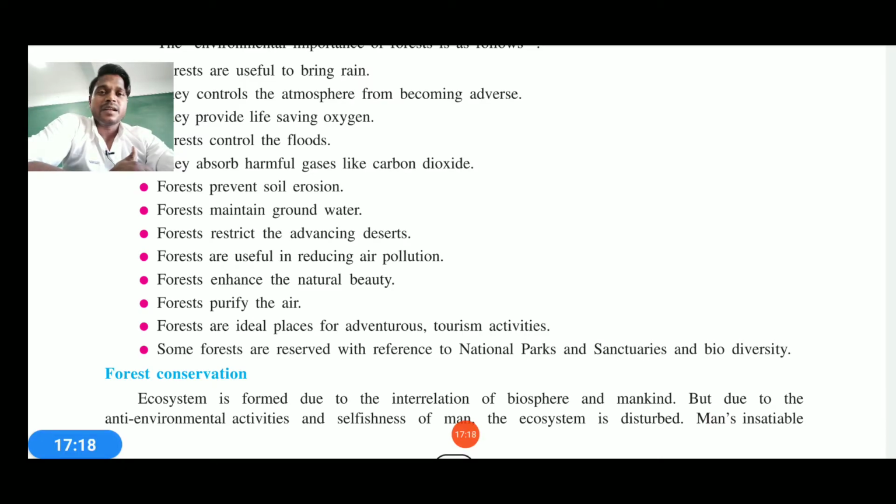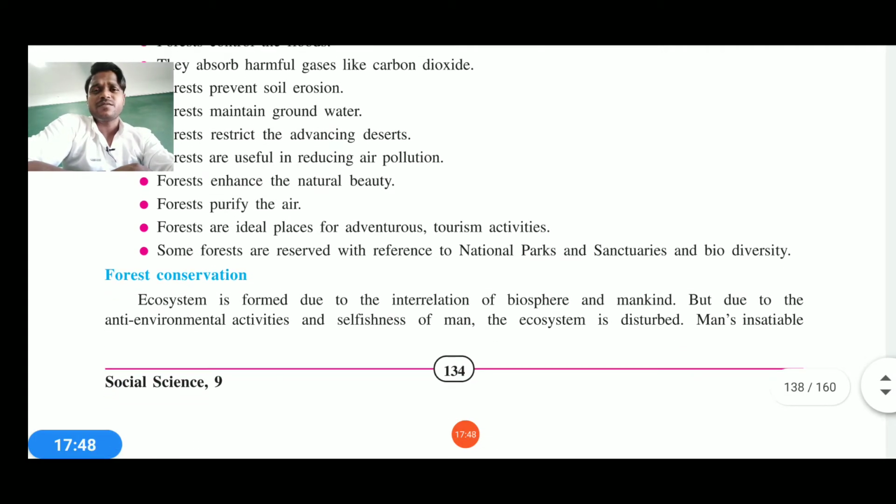Therefore, forests are ideal places for adventure, tourism and activities also. As you know, I am a forest lover, I am a nature lover. Whenever I get time, I just move on. That is how forests enhance the natural beauty, purify the air, and are ideal places for adventure, tourism, and to get peace of mind. Some forests are reserve forests, while some are national parks, and sanctuaries are also prepared. That's how we need to always keep protection for the forest.